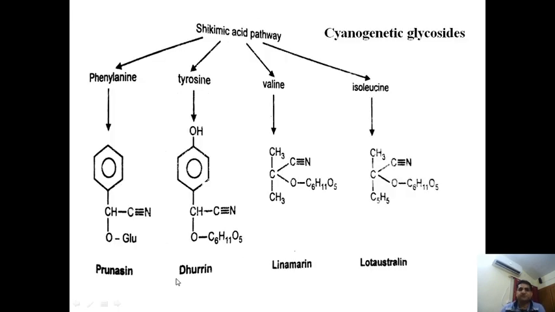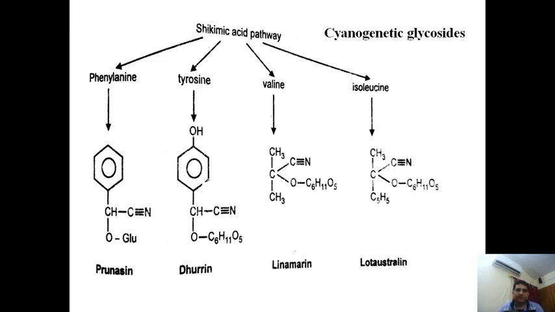Then some cyanogenetic glycosides like lotaustralin, linamarin, dhurrin and prunasin we can obtain. Prunasin is obtained from phenylalanine, and from tyrosine we can obtain dhurrin. From valine we can obtain linamarin, and from isoleucine we can obtain lotaustralin. So this is all about the shikimic acid pathway.